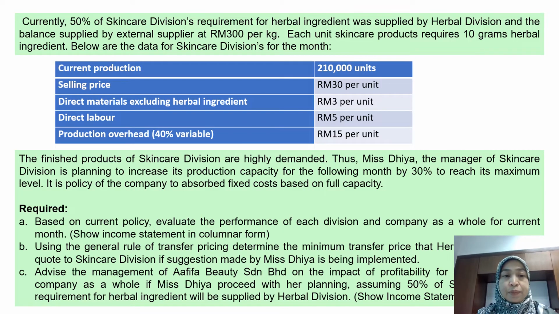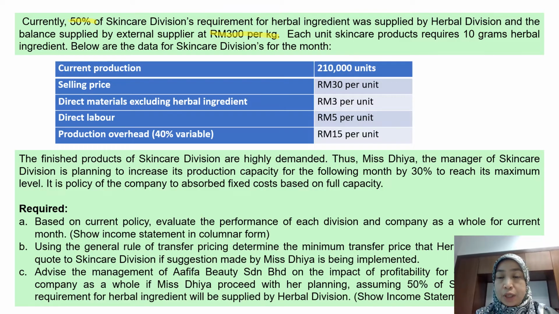Next paragraph. Currently, 50% of skincare division's requirement for herbal ingredients is supplied by herbal division, and the balance is supplied by an external supplier at 300 ringgit per kilogram. That means 50% they buy internally, another 50% they buy from external suppliers. When they buy internally, they will pay according to the agreed transfer price as we calculated just now, which is RM198.